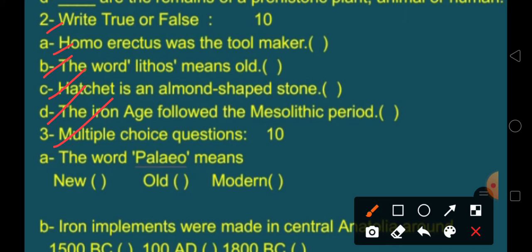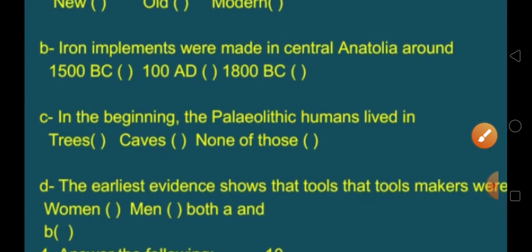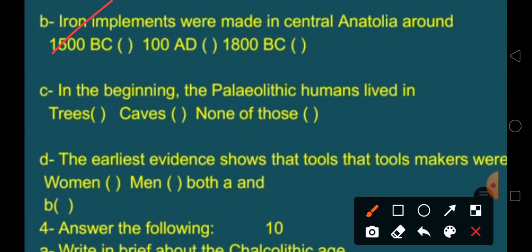Next is multiple choice questions. Here you will be given 3 options, and you have to choose the one. A. The word paleo means new, old or modern. 3 options are there. B. Iron implements were made in central Anatolia around 1500 BC, 100 AD or 1800 BC. C. In the beginning, the Paleolithic humans lived in trees, caves or none of these. 3 options, you have to choose one. Now D.